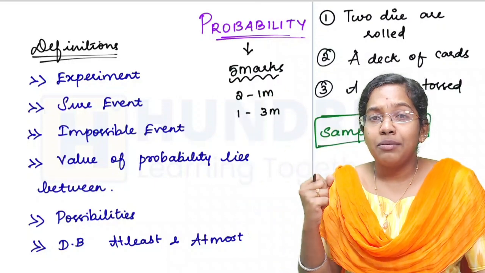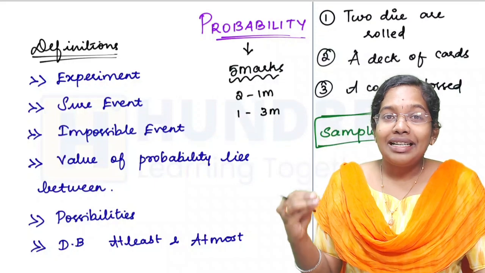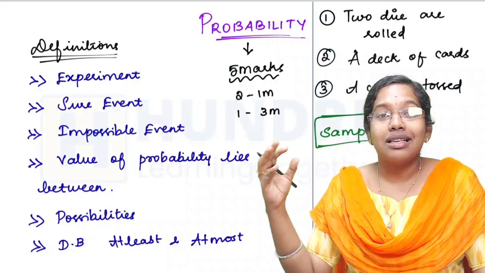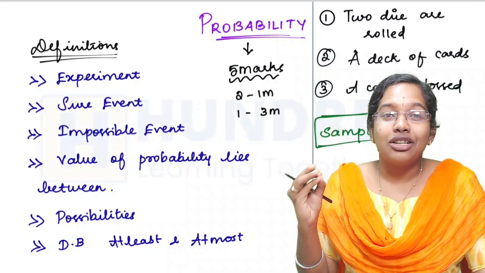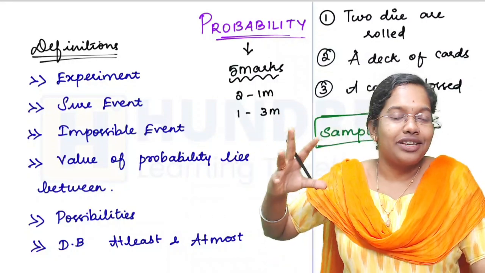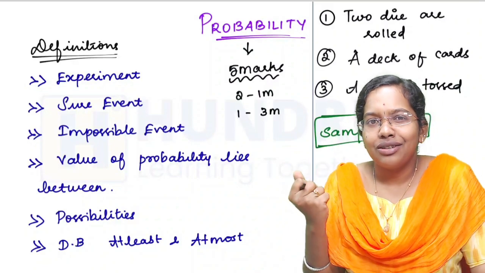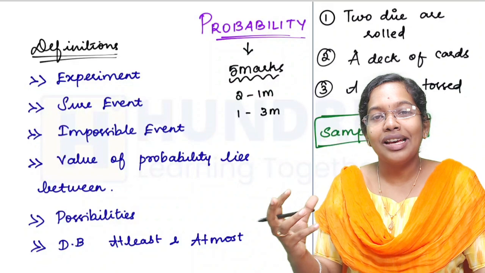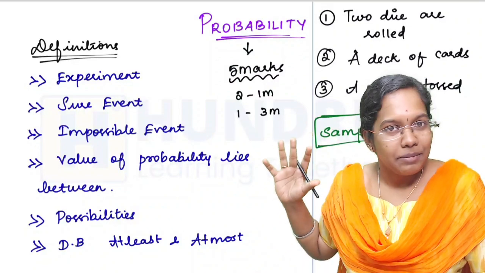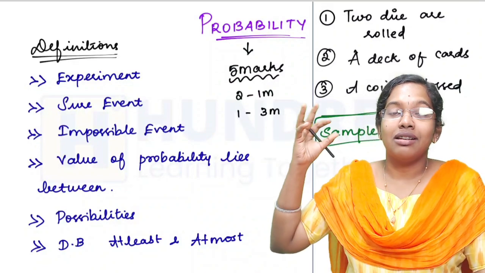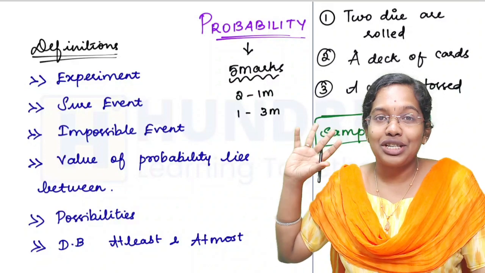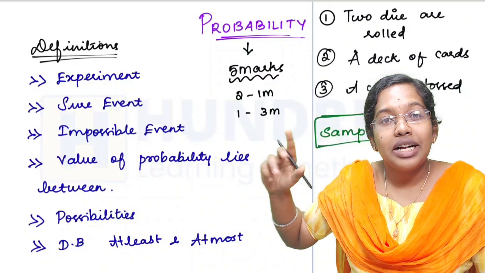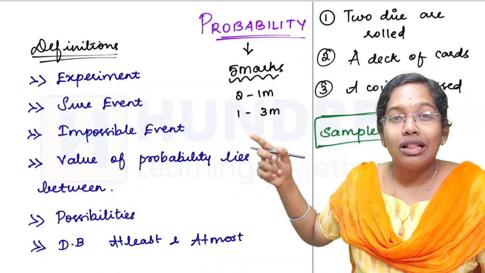Why? Because this probability chapter lays the base for your future classes, and this is a common, general knowledge kind of topic in maths. It is just finding the possibility of something occurring. This is what probability actually means. If you want to master this chapter and get full marks, the first thing you have to know is all the definitions.